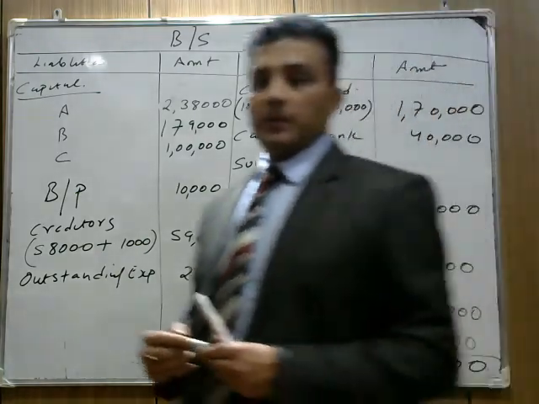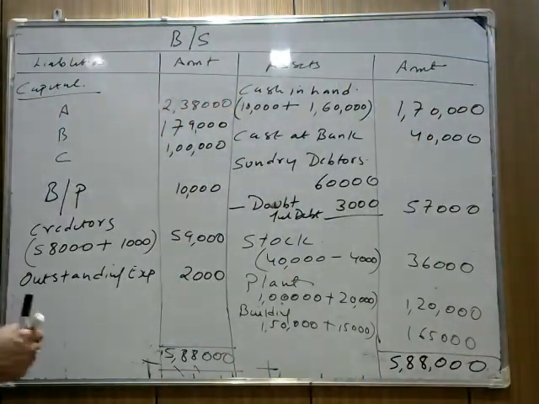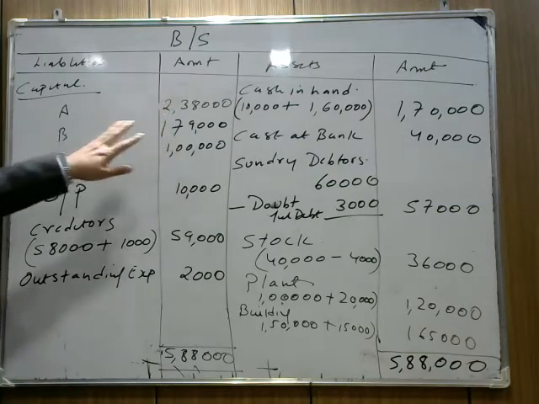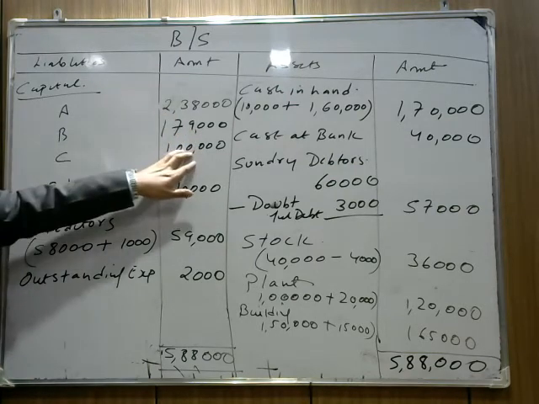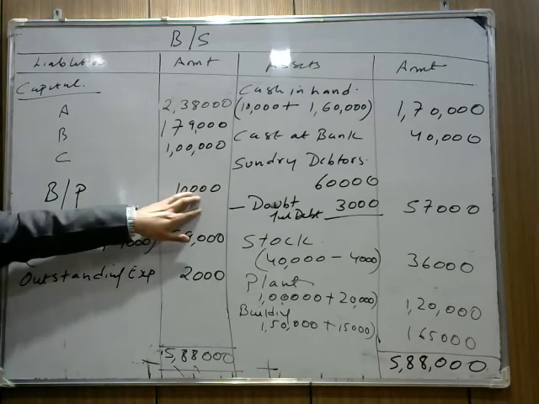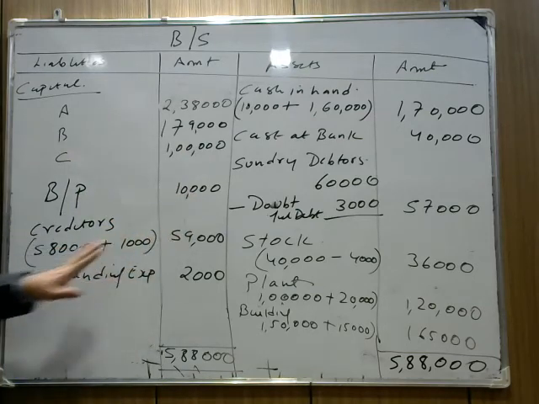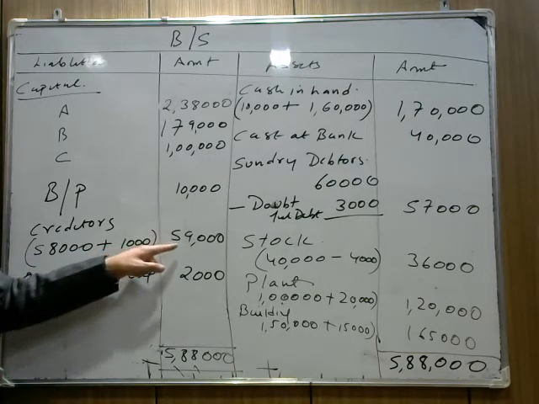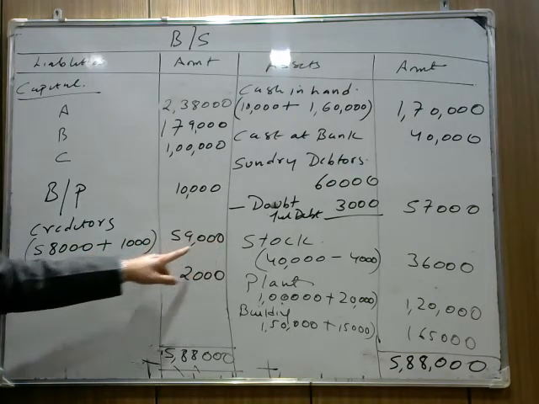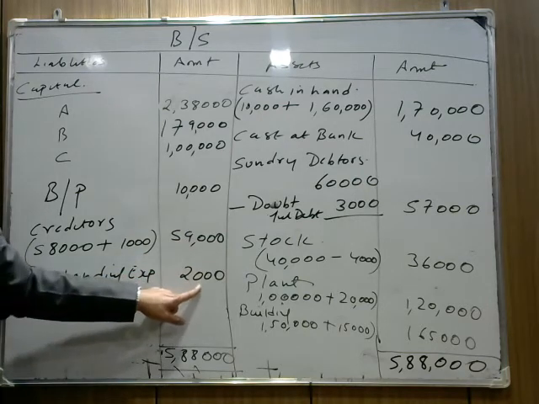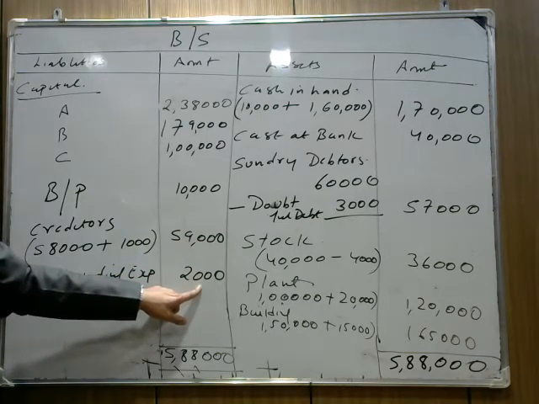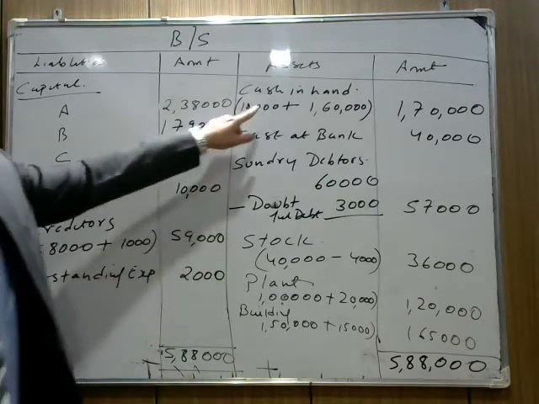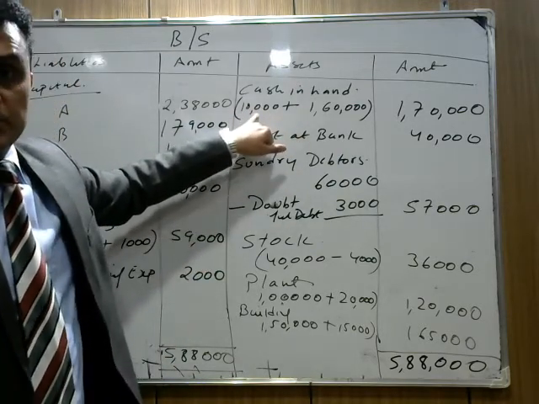Now check again. Note down the terms. The first thing mentioned here is capital account. Capital of A is 238, B is 1,70,000, C is 1 lakh. Bills payable is mentioned here, 10,000. Creditors, the old value of creditors is 58,000. It increased by 1,000 because there are unrecorded creditors of 1,000 rupees. So we have to write creditors 59,000. Outstanding expenses 2,000. Cash in hand 10,000, which is given in the balance sheet.